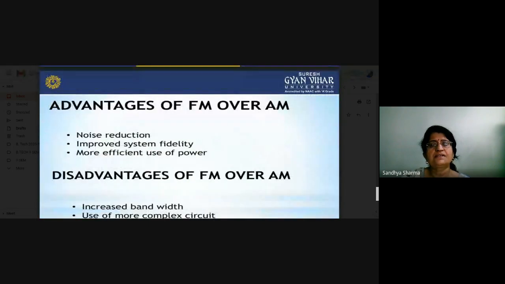Now we will see the advantages of FM over AM. In the previous slides we compared both systems, and now we will see why we prefer FM. First of all is noise reduction, meaning very little noise is introduced in FM. We can easily remove noise from our modulated signals. Improved system fidelity and more efficient use of power, so we can use our power properly.